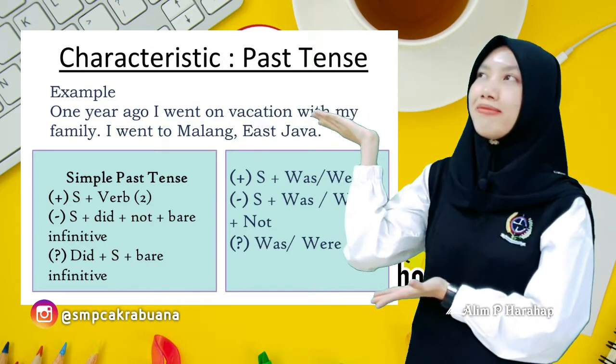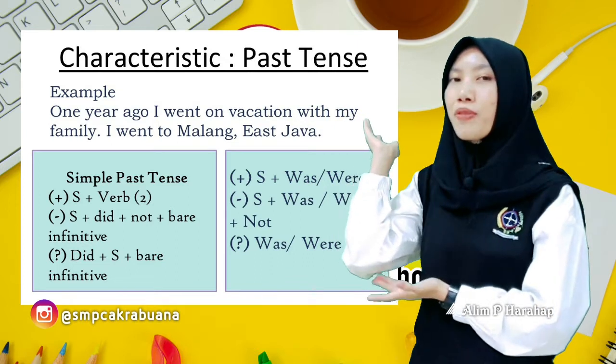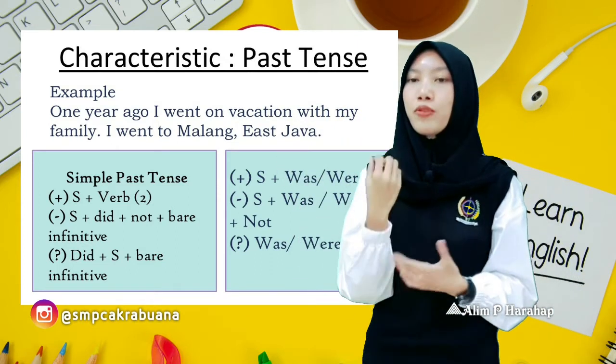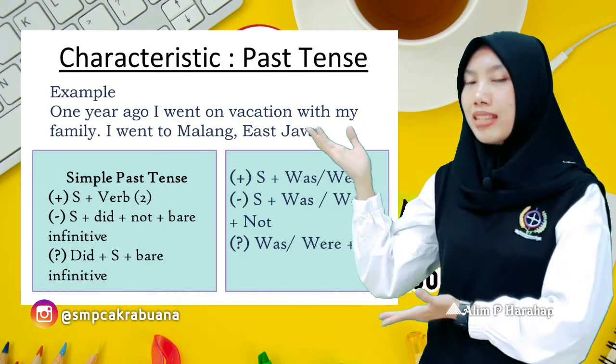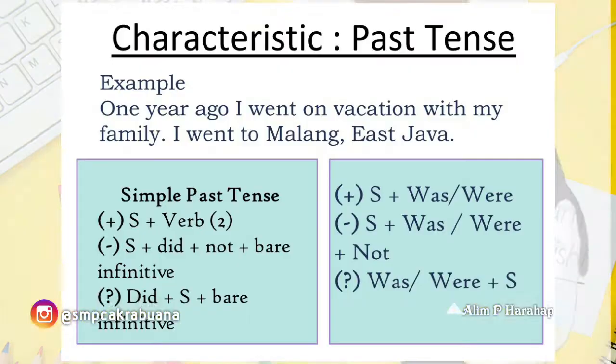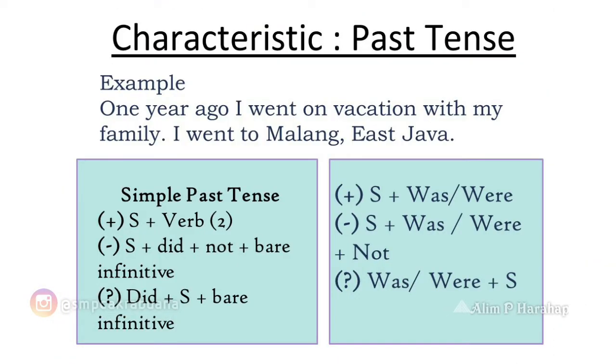It is I and my family. Very good. What about the verb? The verb is went. Okay, here is the form of the simple past tense that you can use when you want to make sentences. You can see here.